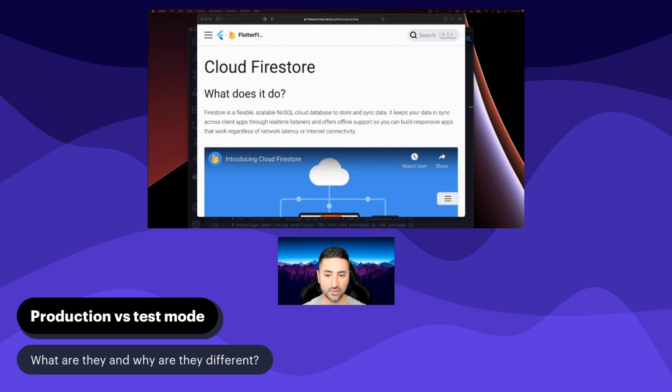In test mode, what it means is that as you're developing your application, which we are at the moment, you may need to open up your database so that you can actually interact with it from your application without even authenticating a user. So even if a user is not authenticated, you can actually issue some commands toward Firestore in order to read data, delete data, and change data. That's as you're developing your application while you're still working with your authentication.